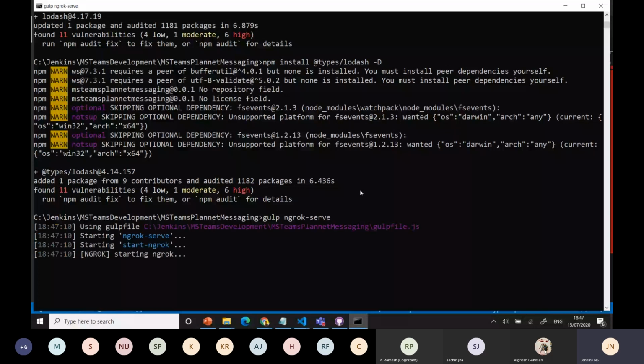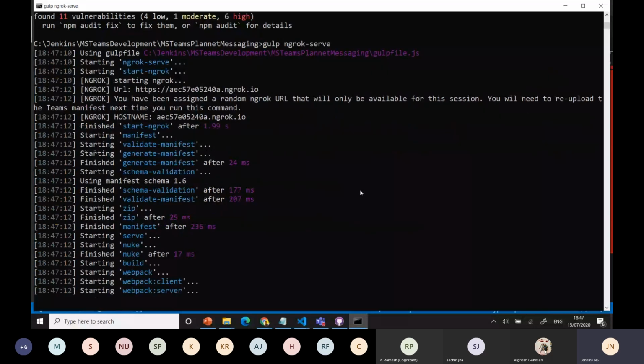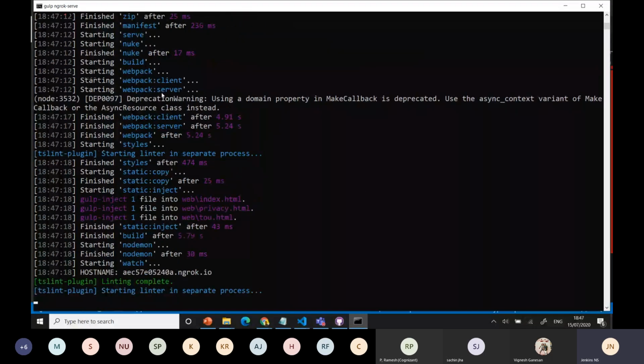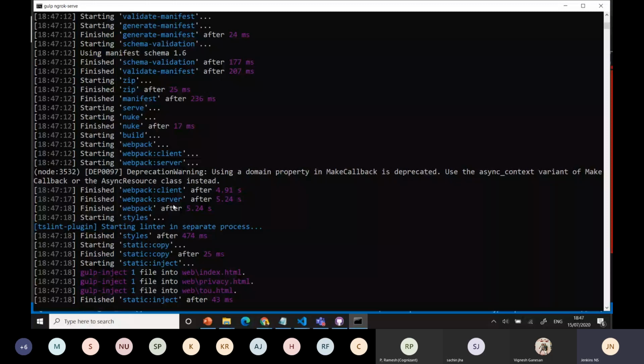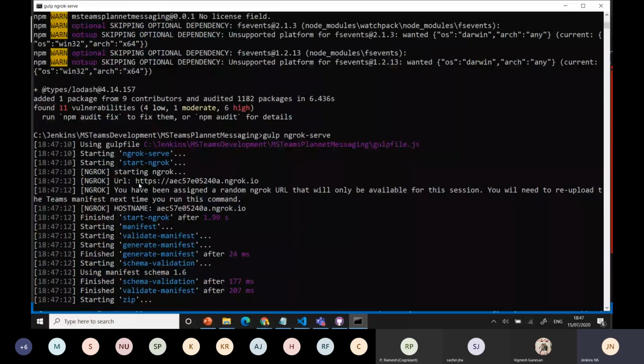If you pay $5 per month, then you can use this URL permanently. Okay, but here we are not using the same thing. We can get the generator. It will be available for 8 hours. Don't worry. Just one more thing, after compiling, it's running right now.